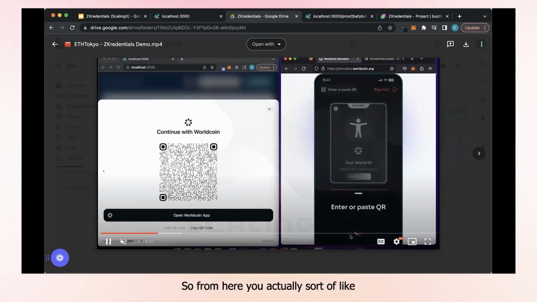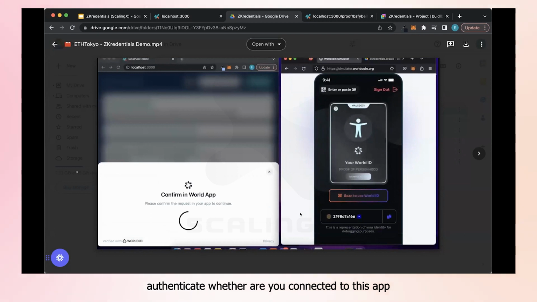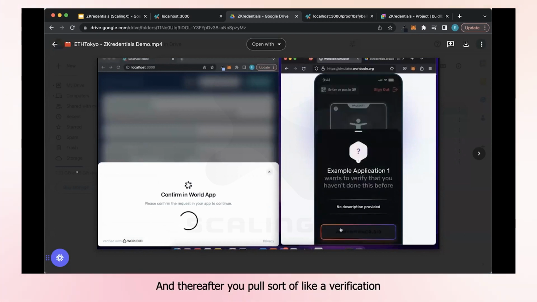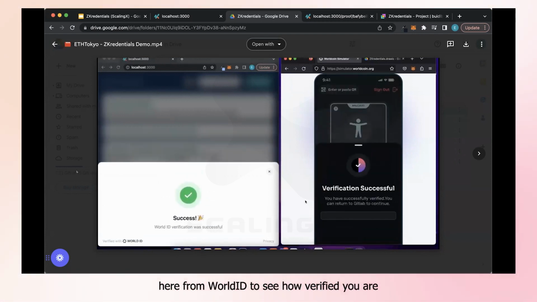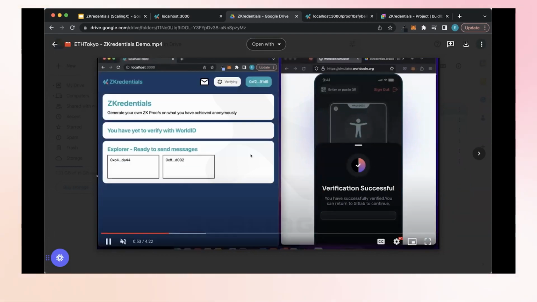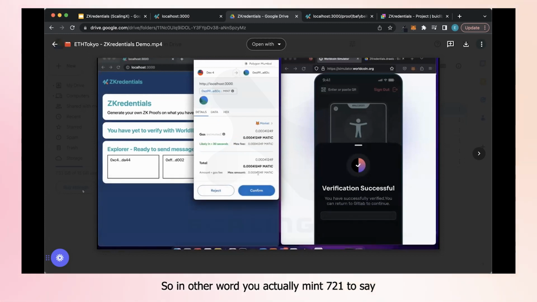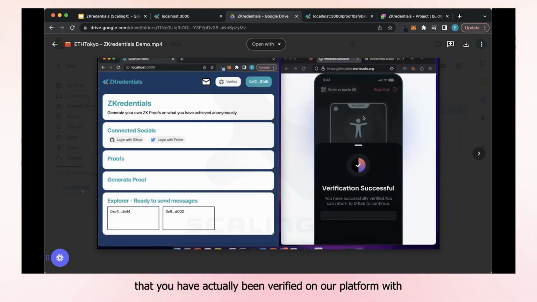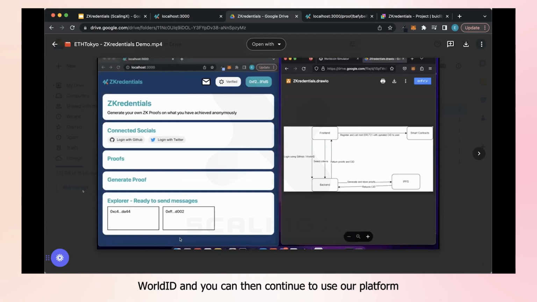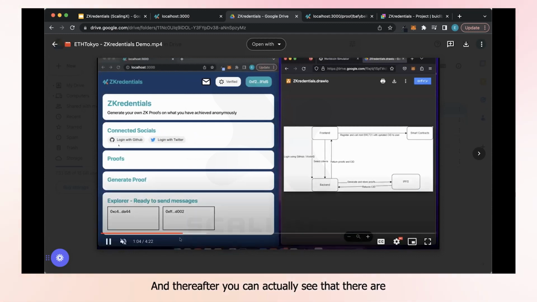From here, you authenticate whether you are connected to this app. Thereafter, you pull a verification tier from World ID to see how verified you are. Afterwards, you mint a 721 to say that you have been verified on our platform with World ID, and you can then continue to use our platform. Thereafter, you can see a bunch of socials you can connect to. In this demo, we will be connecting to GitHub.